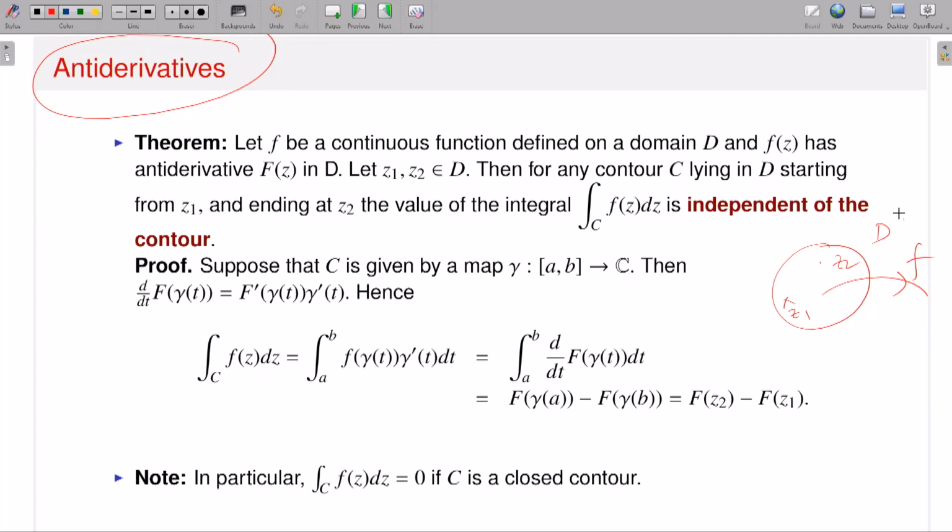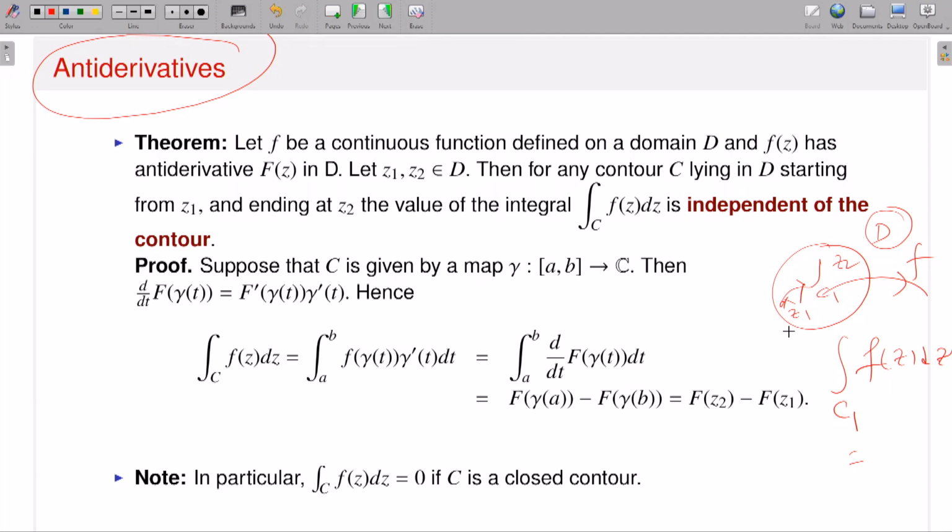Since my function is defined on my domain D, if I take a contour, say C1, starting from z1 and ending at z2, then I have already given a meaning to the contour integration of f(z) dz over C1. It will give you some value because f is analytic on D, and in particular analytic on my contour C1, so the corresponding contour integration or line integral exists and has some value.